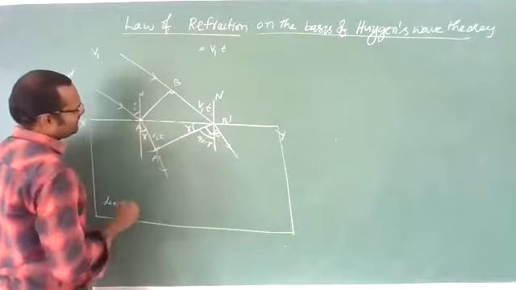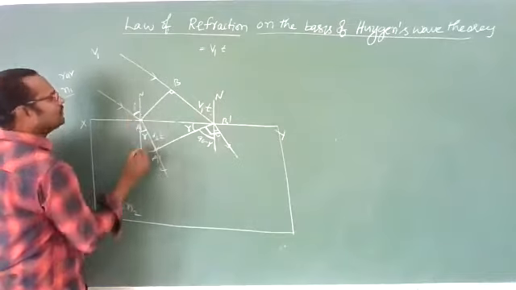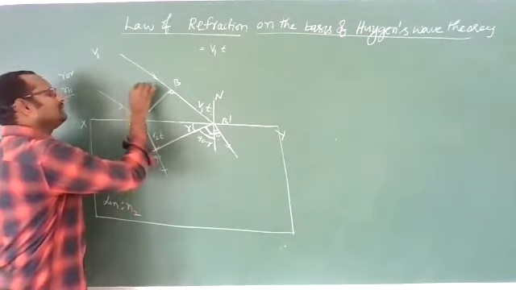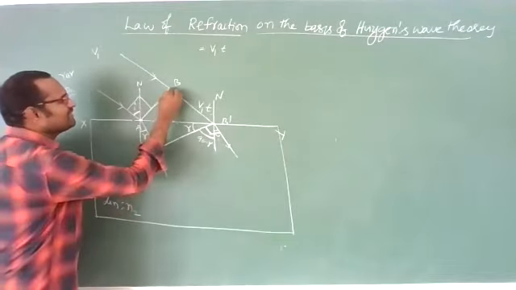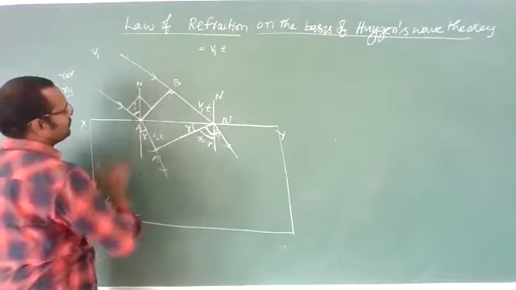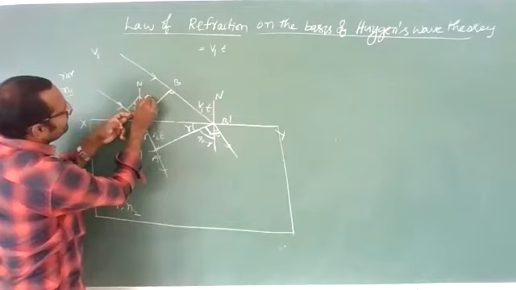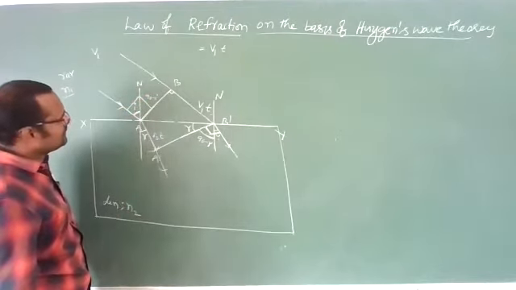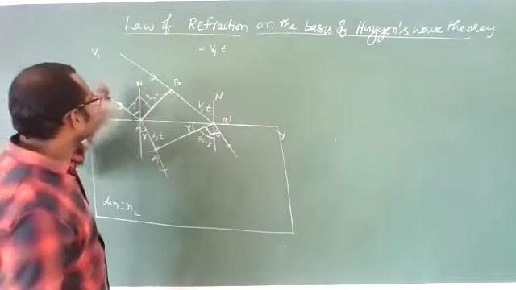Now in this triangle, one more. See here, this is the angle of incidence i. See this point, this is the normal. How much is the angle here? 90 degrees, because this is a wavefront and this is a ray of light. The angle between these two is 90 degrees. This is i, so this should be 90 minus i.